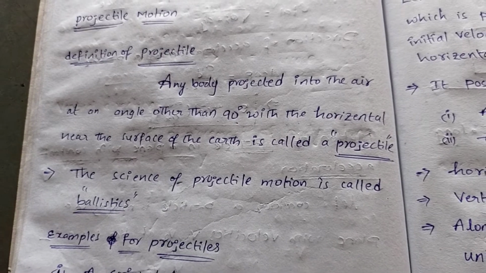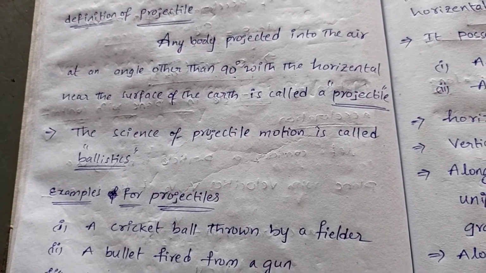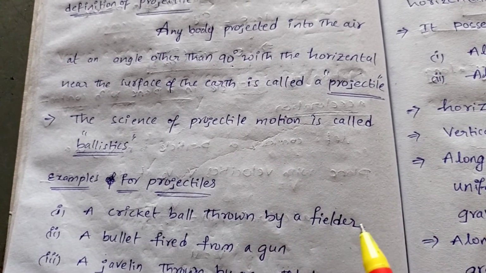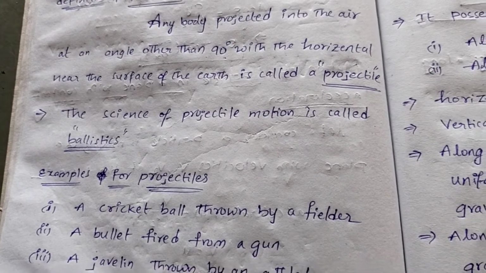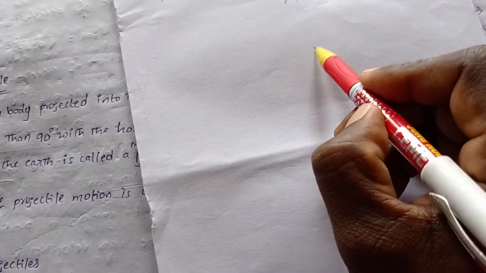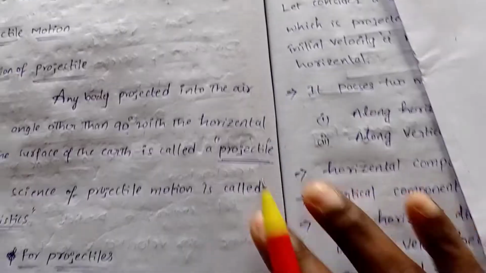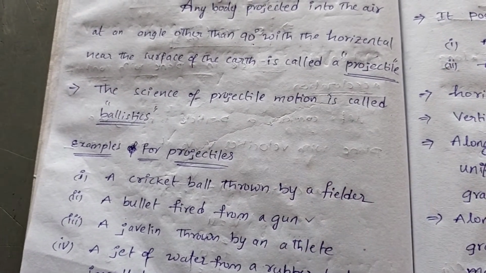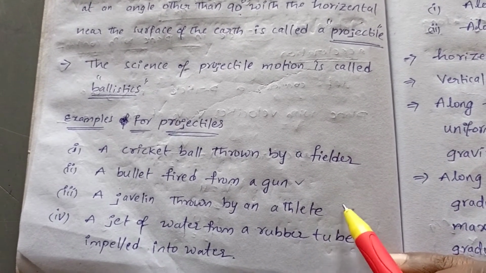So what are the examples of projectile? The first example is a cricket ball thrown by a fielder. The motion of the ball is a projectile motion. For suppose, the ball hit by the bat from the ground follows this path. So that is projectile motion. Also a bullet fired from a gun, that bullet motion is also projectile motion. A javelin thrown by an athlete is one of the examples of projectile motion.